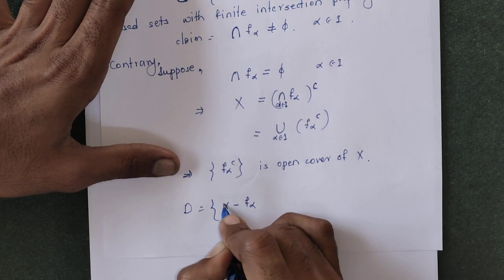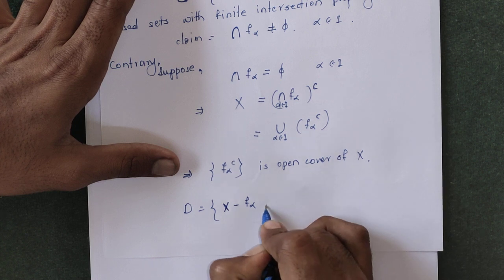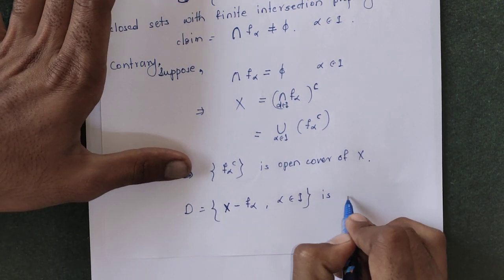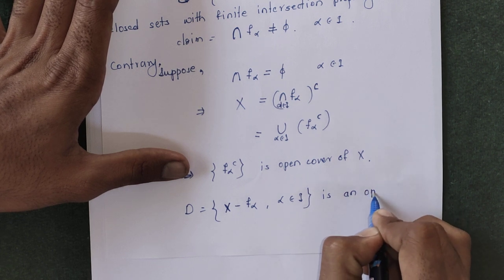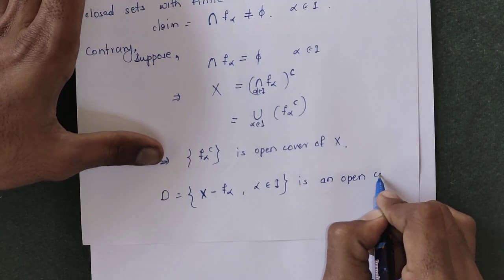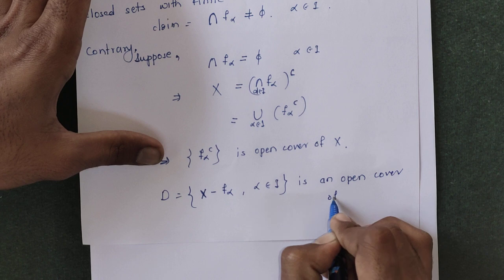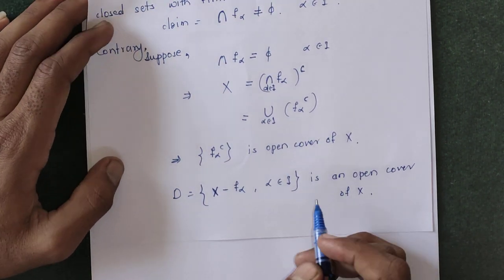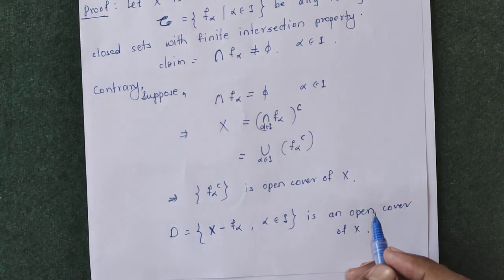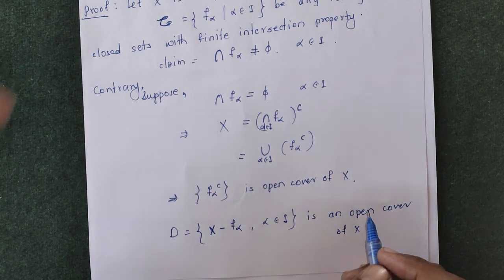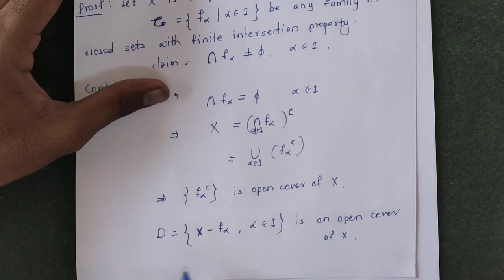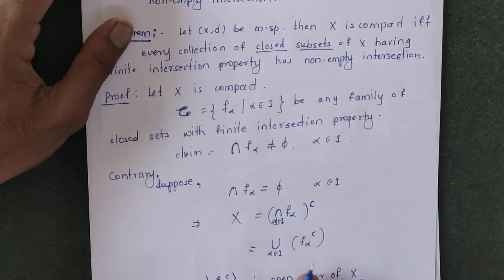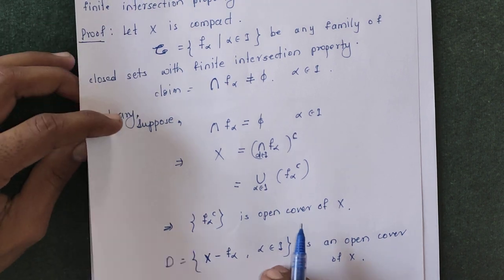Suppose D is the family of X minus F alpha, alpha belonging to I; it is an open cover of X. Now this D is an open cover for X and X is compact, so this open cover has some finite subcover.